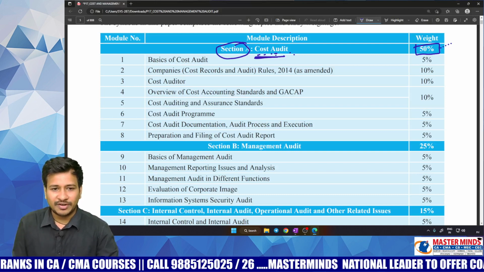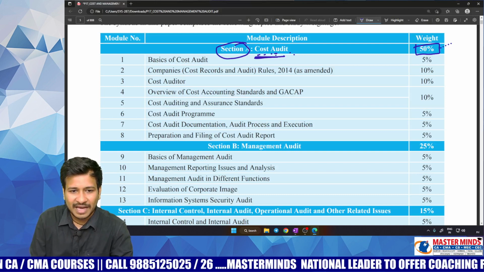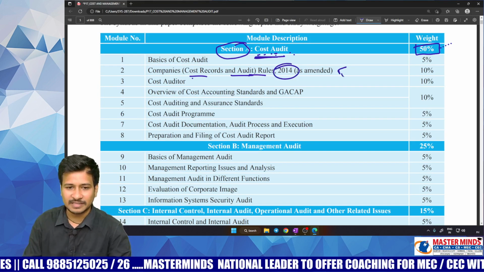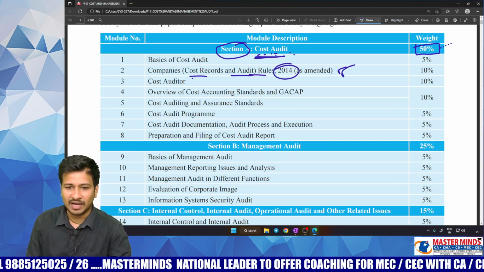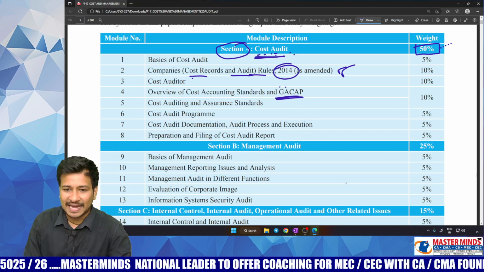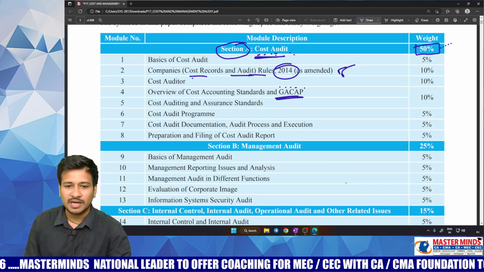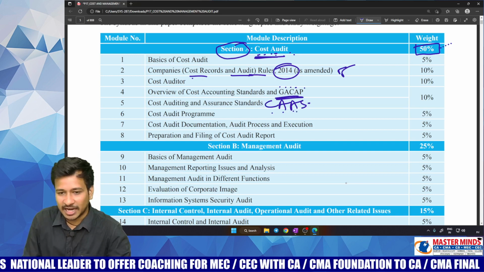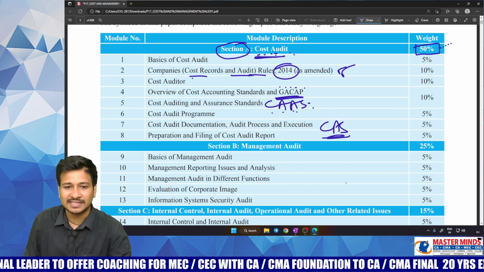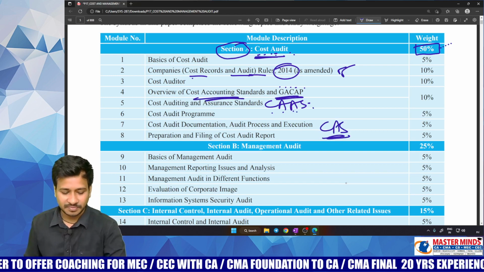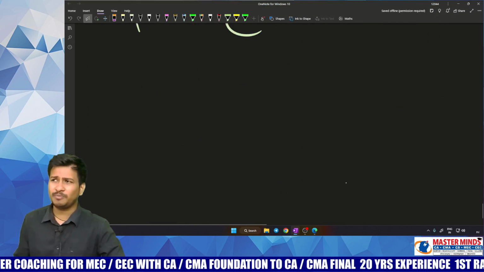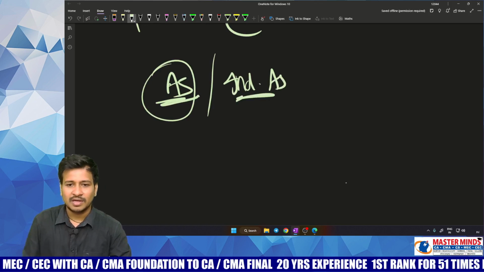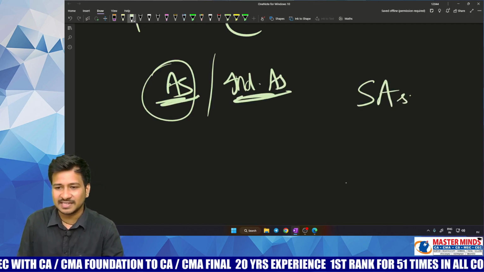So coming to cost audit, for your kind information, my dear children, you will be having CRAR, Cost Records and Audit Rules 2014. You will be learning these things, and also you will be having GAAP, Generally Accepted Cost Accounting Principles, and CAS, Cost Accounting Standards. For your kind information, I hope you all know accounting standards or Ind AS, and simultaneously I hope that you know SAS, standards on auditing.